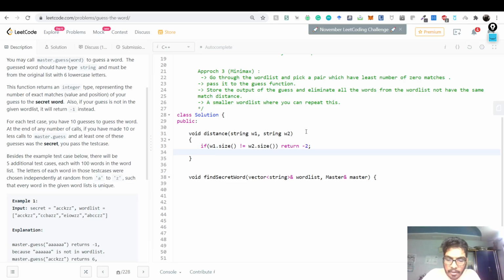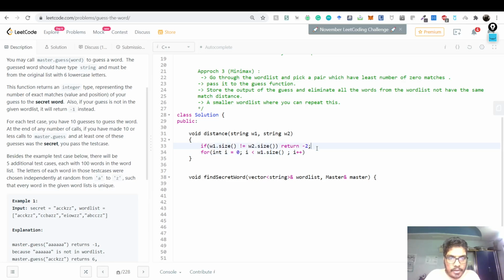Right, so this means w1 and w2 are the same size. For int i = 0; i < w1.size; i++.